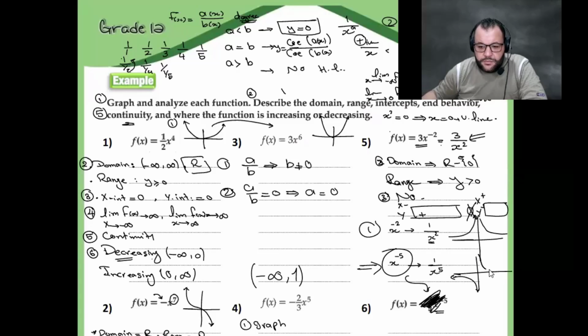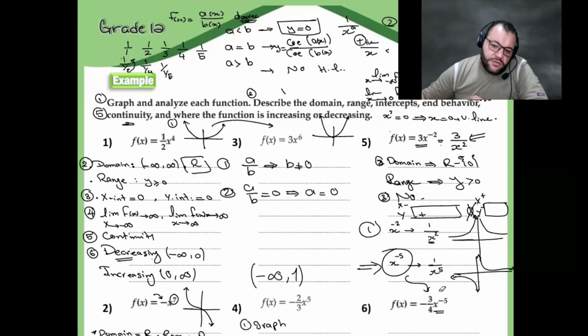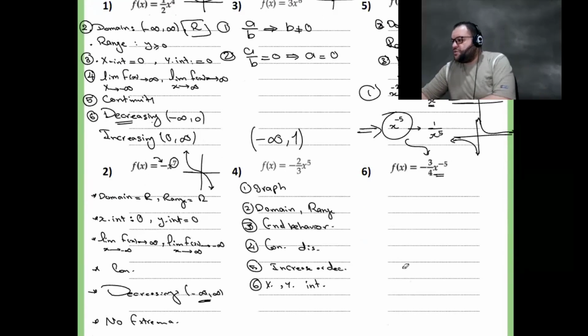And that will be the graph. That's right? Okay. You understand it? Now can you solve this one, number 6? Yeah, sure. Solve number 6. Check number 6.